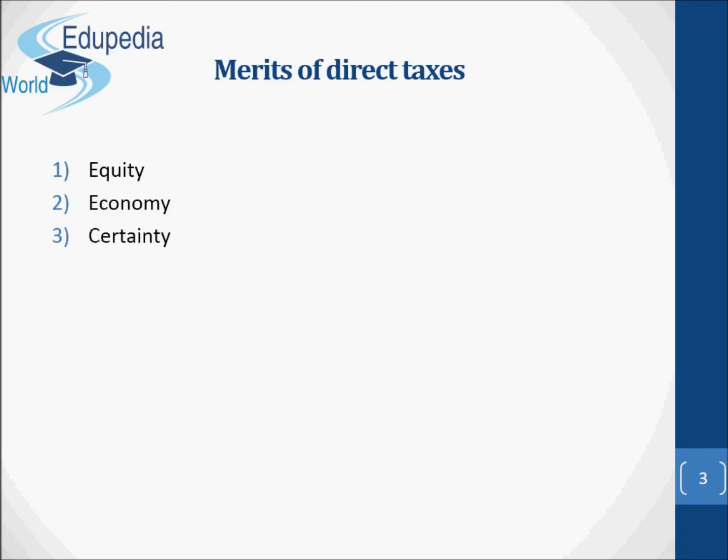Certainty. Another merit of direct taxes is that it is certain. The taxpayers know how much tax is to be paid, on what basis tax is paid to the government, etc. Thus, the taxpayer is able to make adequate provision for the payment of tax in advance. The government can also plan development activities, since they can estimate the amount of revenue they receive in the form of taxes.